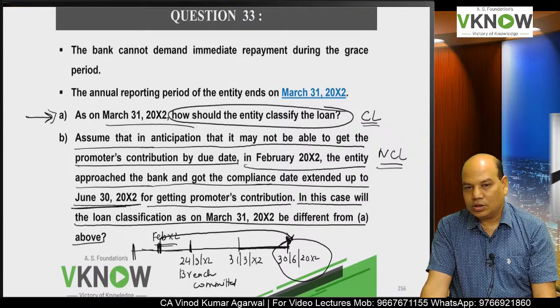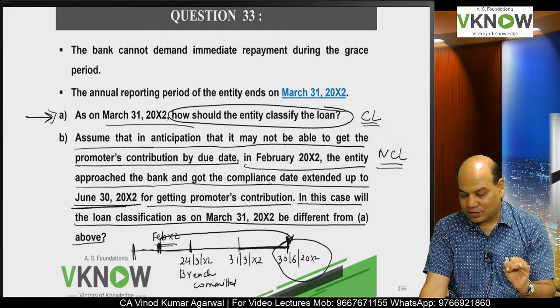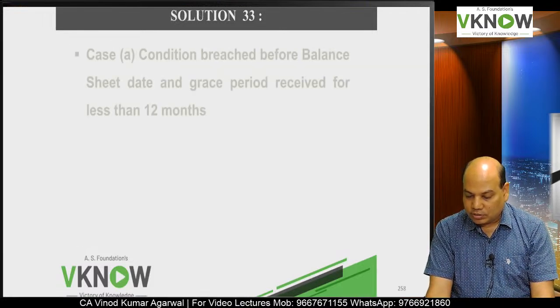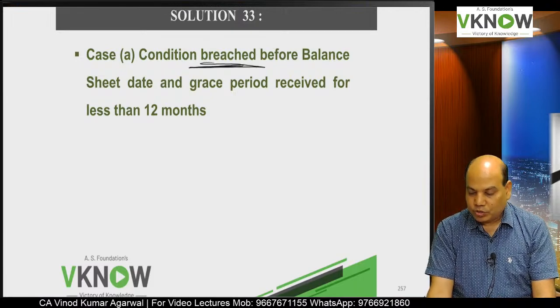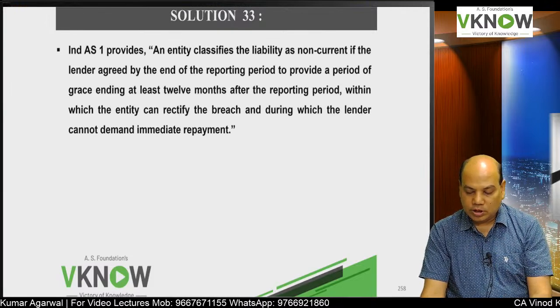Yes or no? Only if you have read line by line, you will be able to get the answer. So the first answer will read: where the condition was breached, underline the word breached, before the balance sheet date and the grace period is less than 12 months. But if the same question says the grace period is more than 12 months, then non-current liability.